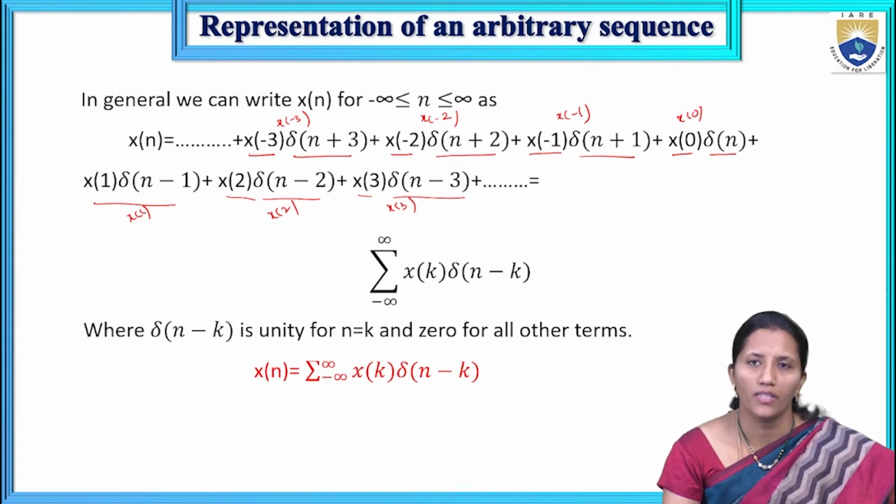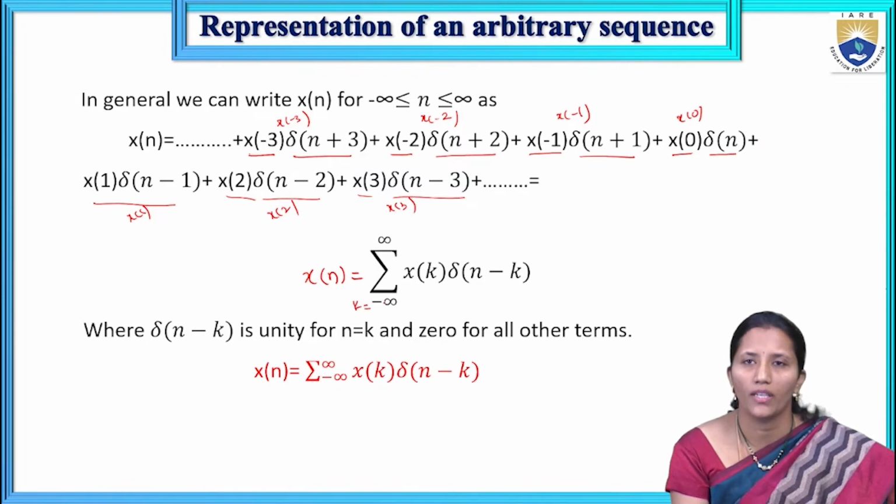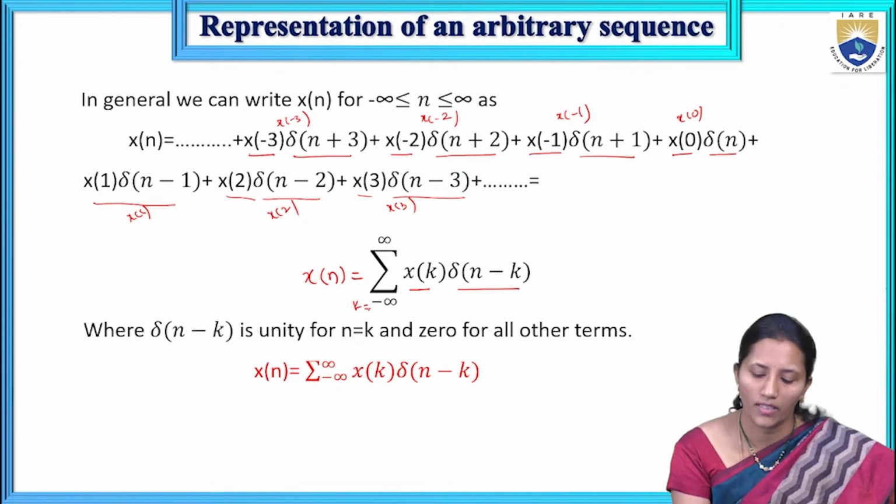So this can be written as x of n equals the summation for k equal to minus infinity to infinity of x of k into del of n minus k. For example, I am substituting k equal to minus 3 to 3.